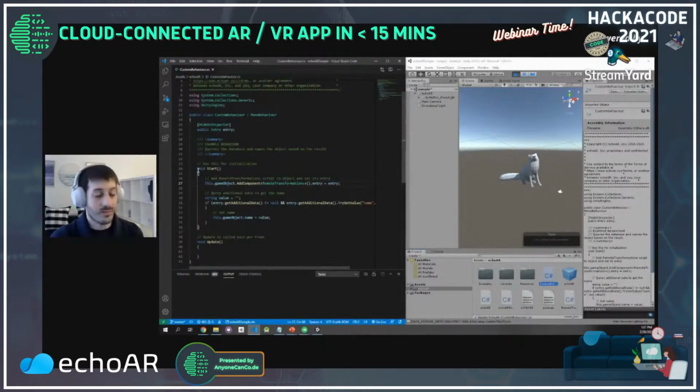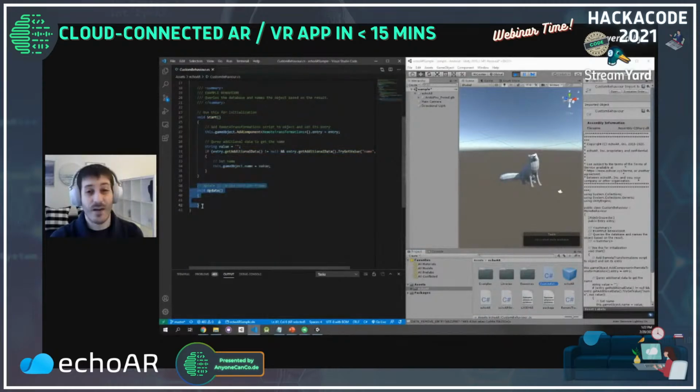In a Unity script, you have two main functions that are really important. The start function, evident by its name, happens when you start the application, and the update function happens every single frame. Remember, you're coding in 3D now. That means there's a scene being rendered, and this function happens every single frame. It's like a while true loop, or an infinite for loop, that always runs in the background. Because of that, you need to make sure this function is well optimized, and remember your CS fundamentals. If this function hangs or gets stuck, your entire application will hang or get stuck.